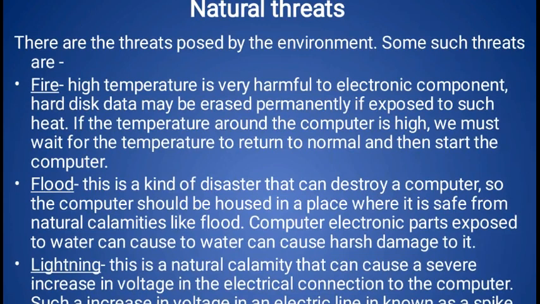The second thing is virus. A virus is not a physical thing. It is a bad program. There are two types of programs, good programs and bad programs, and a virus is a bad program. The purpose of this program is to slow down the performance of the computer, destroy our data, and spy on our data also.